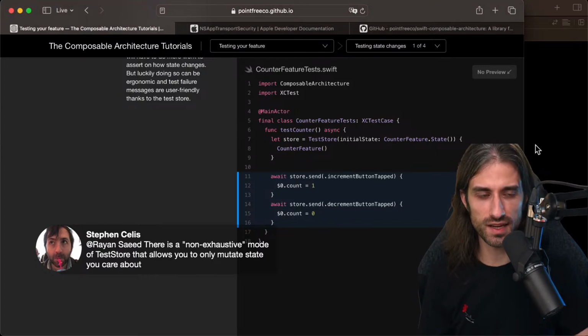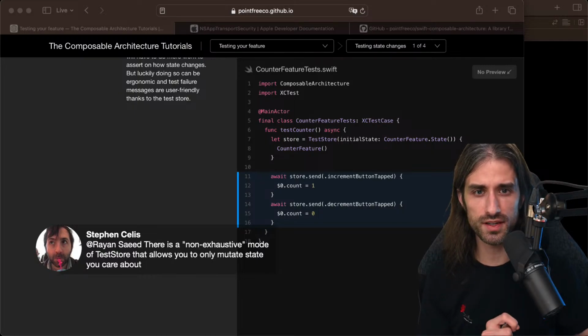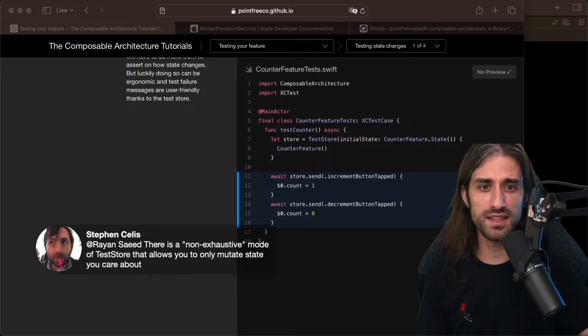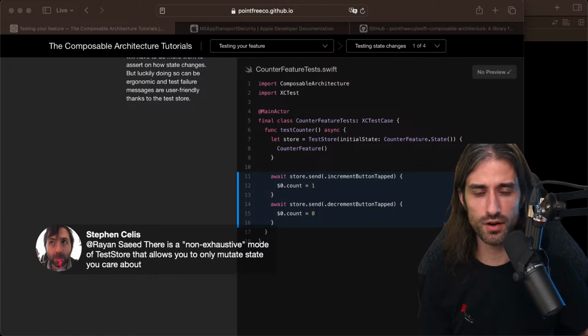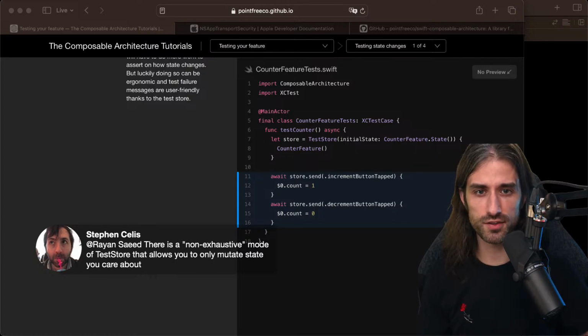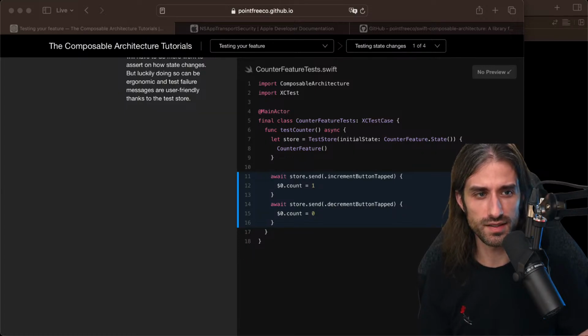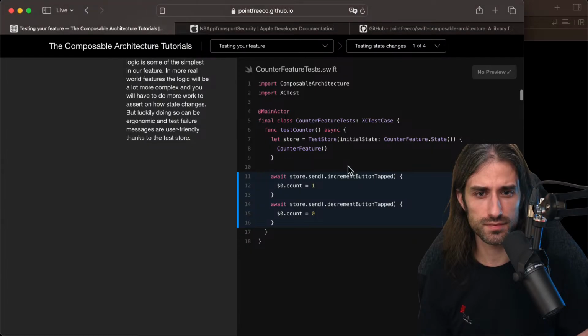But then in the exhaustive mode, it's going to assume that any change outside of the ones you specified is a failure, whereas in the non-exhaustive mode, changes outside the properties that you have specified will be ignored and not considered a failure. Let me know if I've gotten it right. And it's store exhaustivity equal off. So let me try and do it.